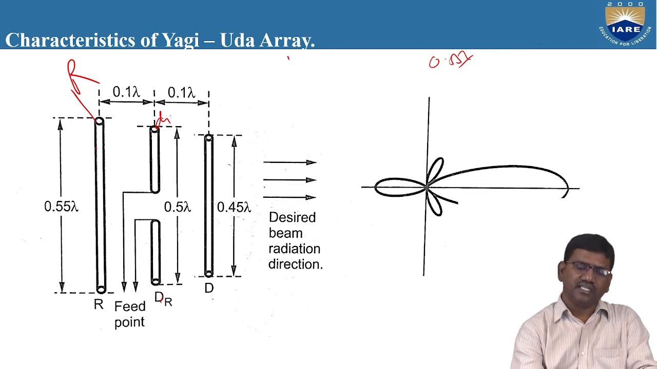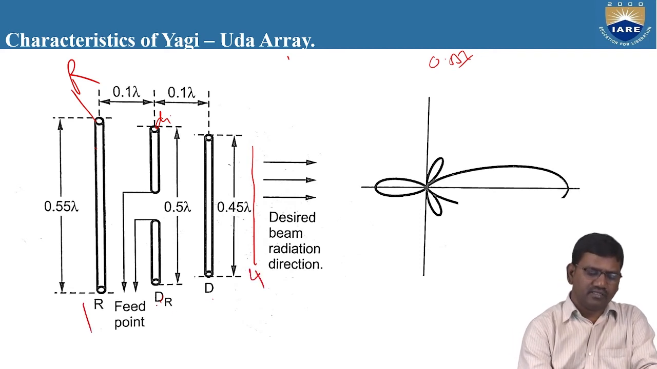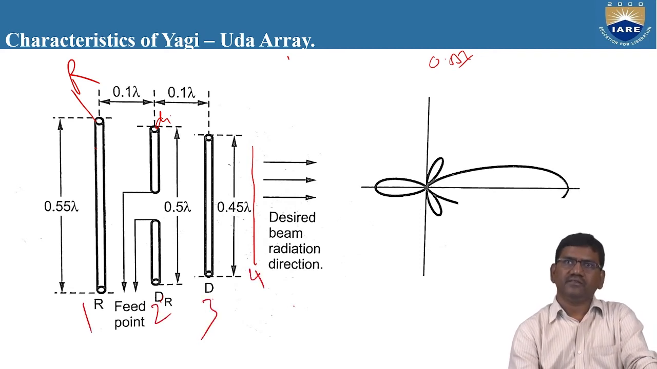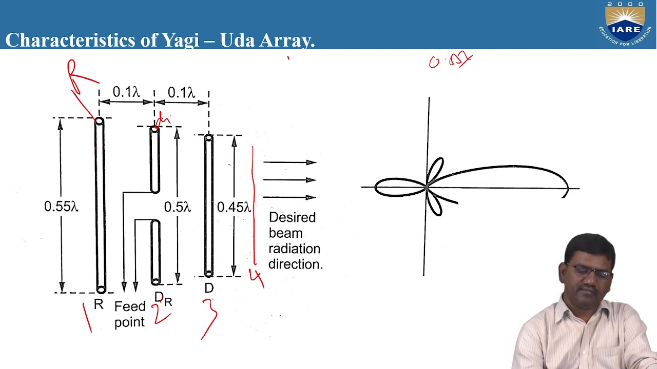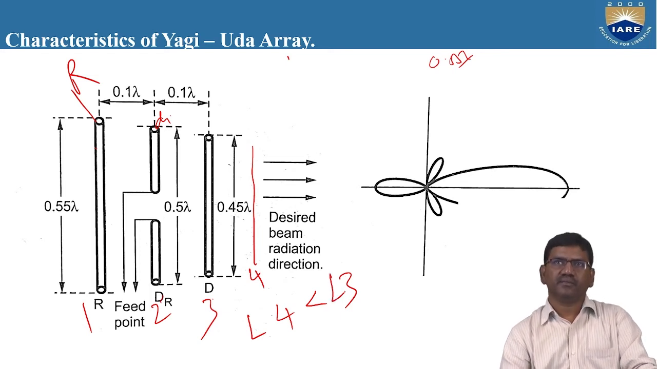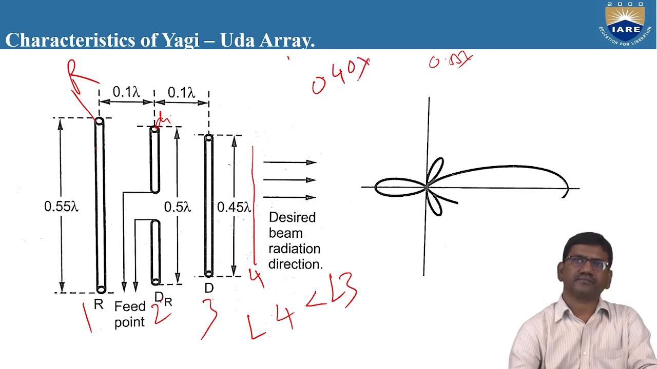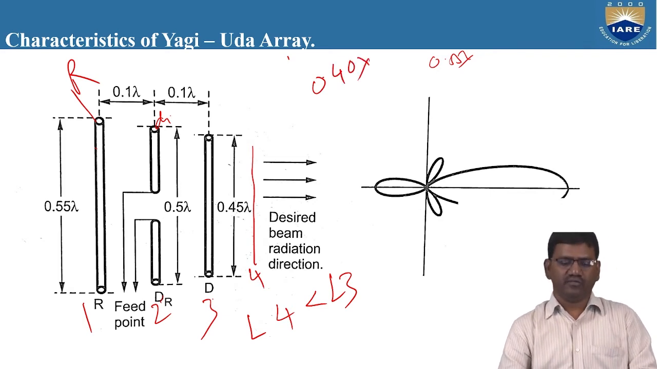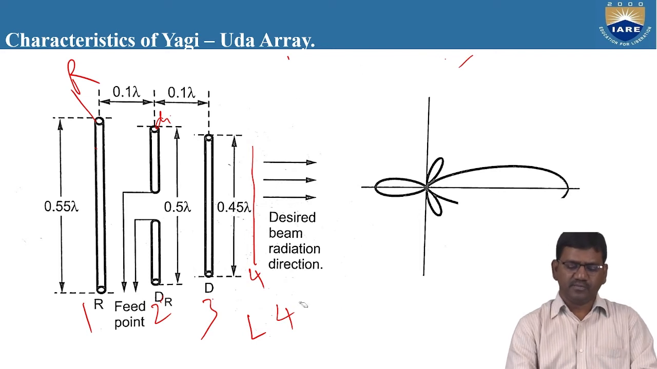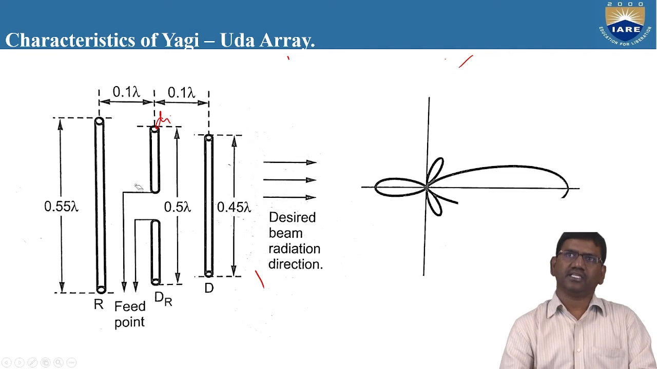And if you want to place another director adjacent to this, the length of this fourth one, where this is 1, this is 2, and this is 3, the length of the fourth director must be less than the length of the third one. That means it may be around 0.40 lambda. So you can observe in the display that the radiation pattern is unidirectional.